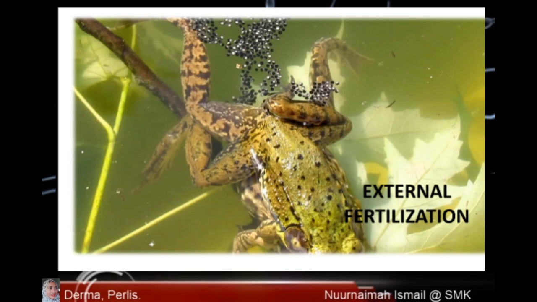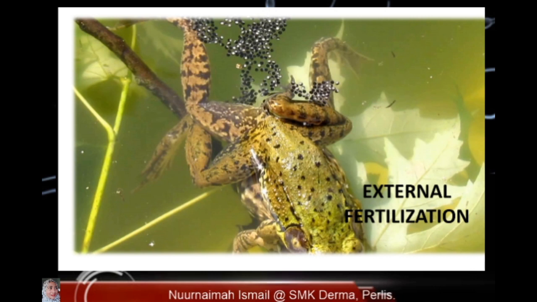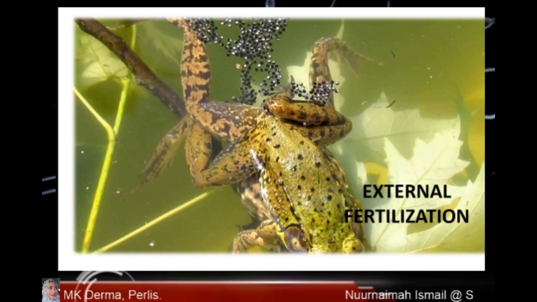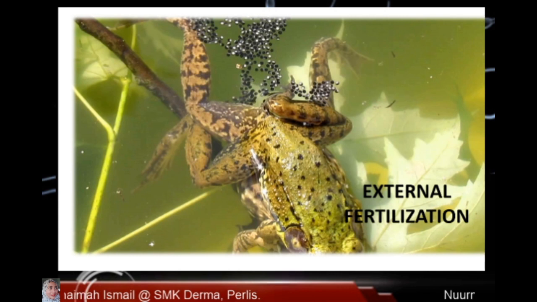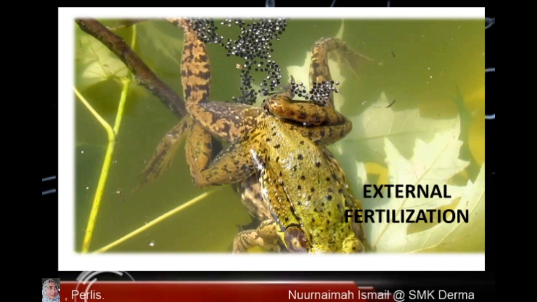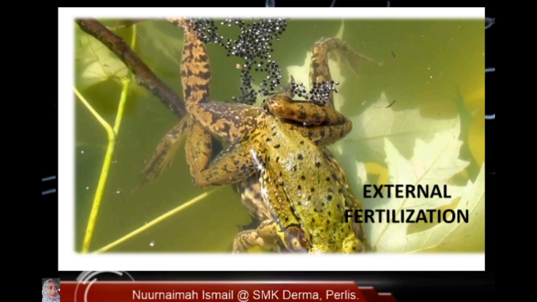External fertilization happens when the nucleus of the male gamete fuses with the nucleus of the female gamete outside the body of the female parent. The male parent releases sperm and the female parent releases ovum. This fertilization occurs in the water. The male gamete usually swims toward the ovum and fuses with it.